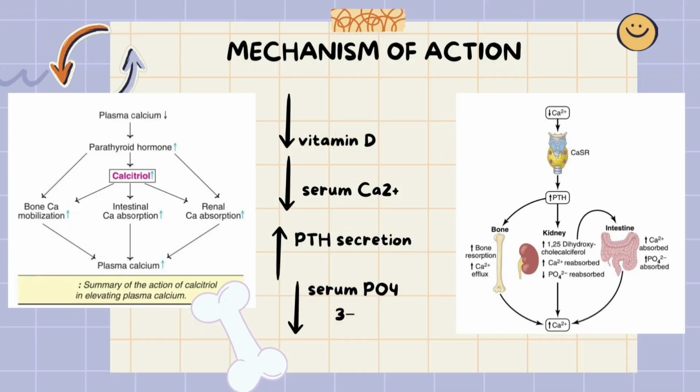Mechanism of action. Decreased vitamin D results in decreased serum calcium, which results in increased parathyroid hormone, which in turn results in decreased serum phosphate. The effects of PTH and vitamin D have been shown in the figure. PTH acts on the bones to increase bone resorption, and it acts on the kidneys to decrease phosphate reabsorption. On the other hand, vitamin D increases calcium reabsorption from the intestine and kidneys, and also increases bone calcium mobilization.